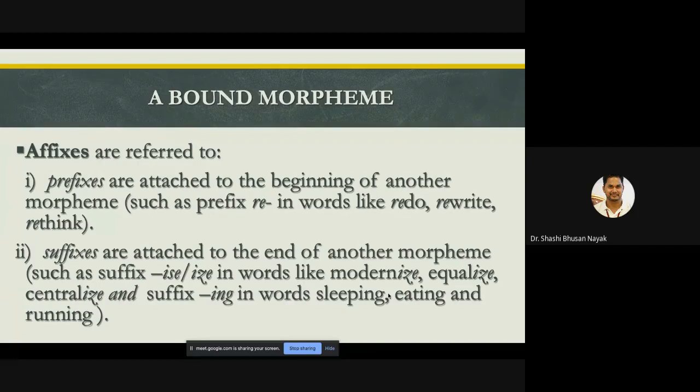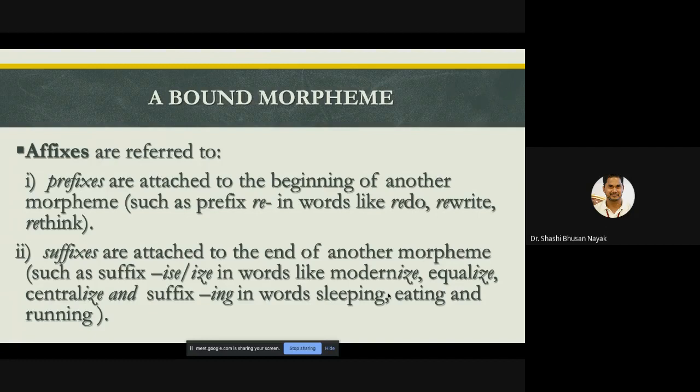So affixes can be divided into two categories. One is prefixes, one is suffixes. Technically, prefixes occur before the word or morpheme, and suffixes occur after the word or towards the end of the morpheme or the word.